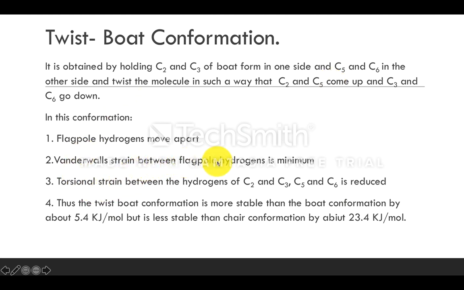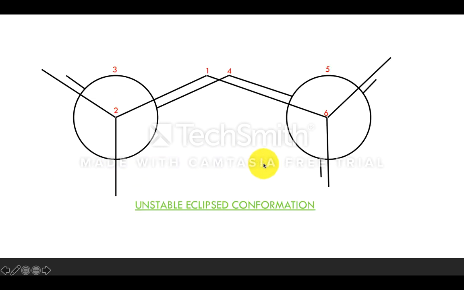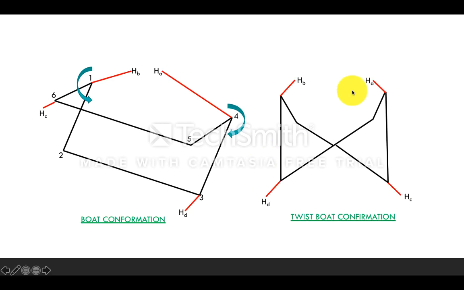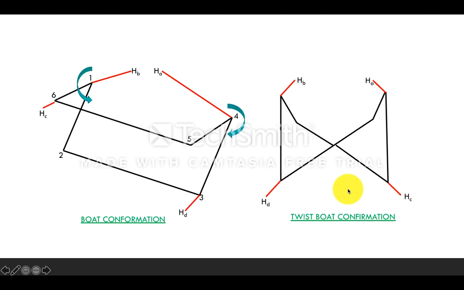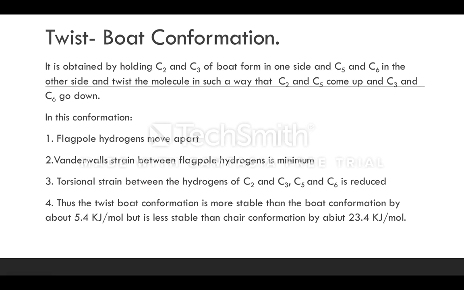Van der Waals strain between flagpole hydrogens is minimum. See, since flagpole hydrogens are moving apart, the van der Waals interaction is very minimum. Torsional strain between the hydrogens of C2 and C3, C5 and C6 is reduced. See, this is C2, C3, C5 and C6. So the interaction between these hydrogens is also reduced in the twist boat conformation.